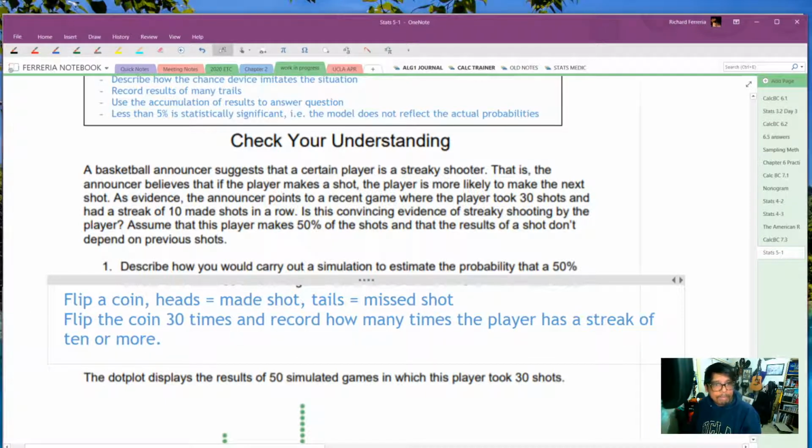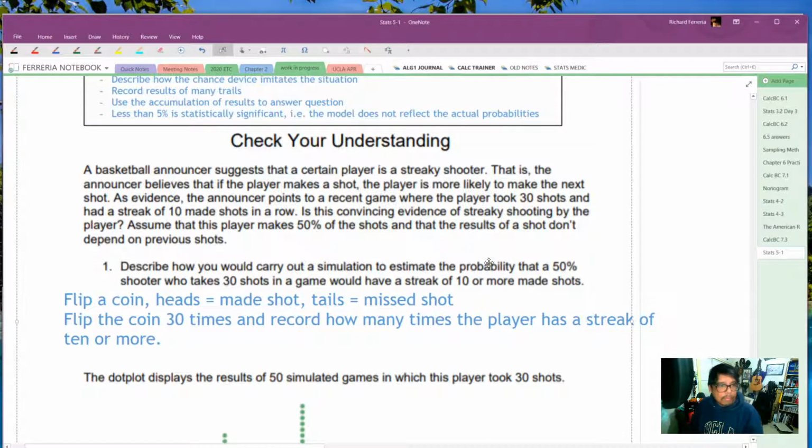And that's going to be one result. One result would be 30 trials.